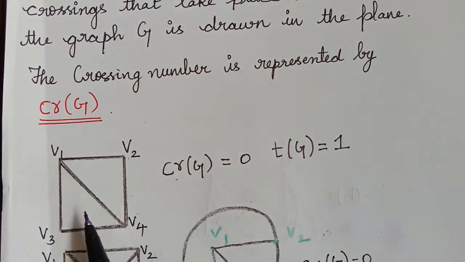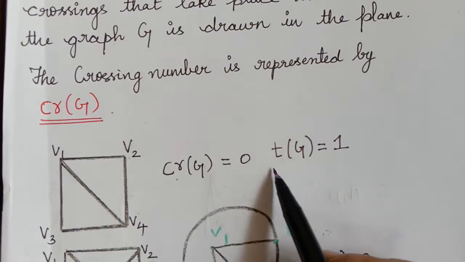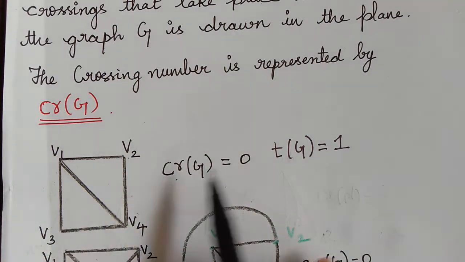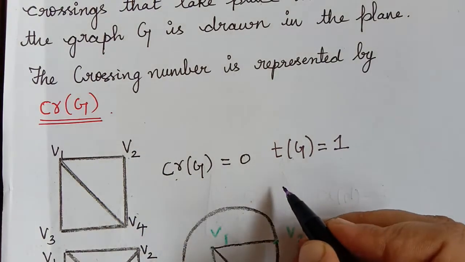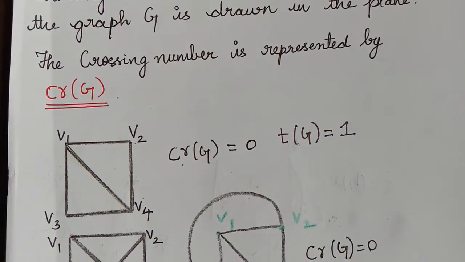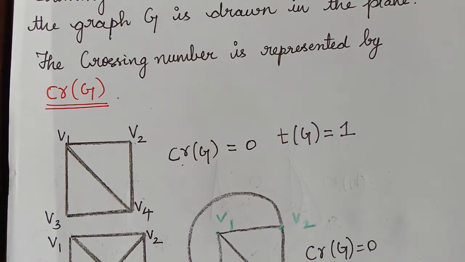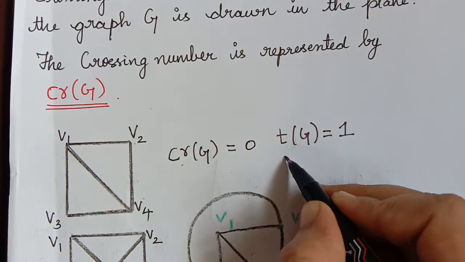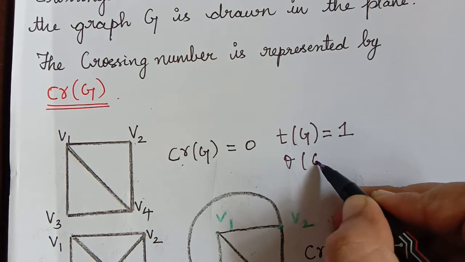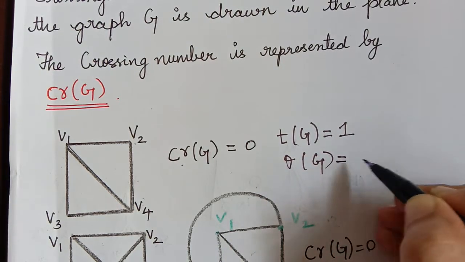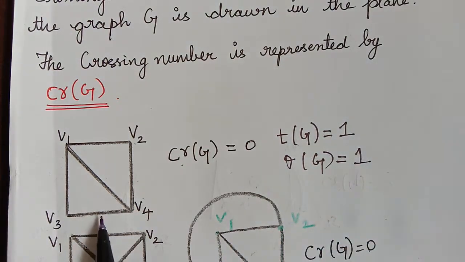Because how many graphs are there? There is only one graph. So the thickness of this planar graph is 1. So always we have to remember that the thickness of a planar graph is always 1. Sometimes thickness is also represented as theta of G, and that is equal to 1 for this planar graph.